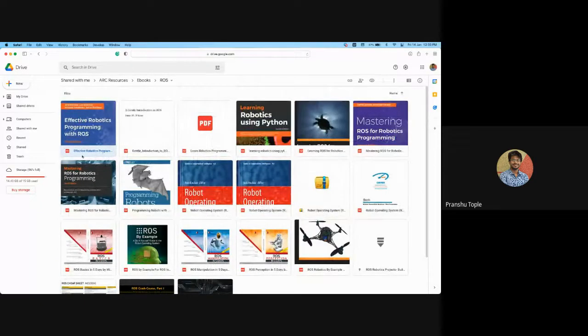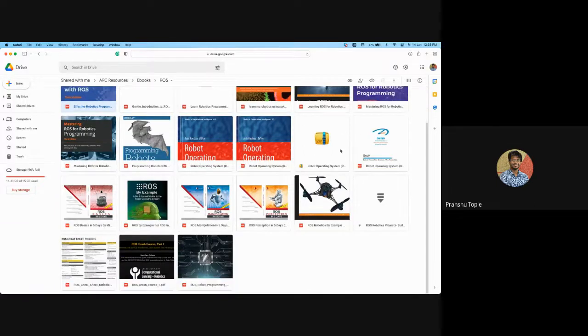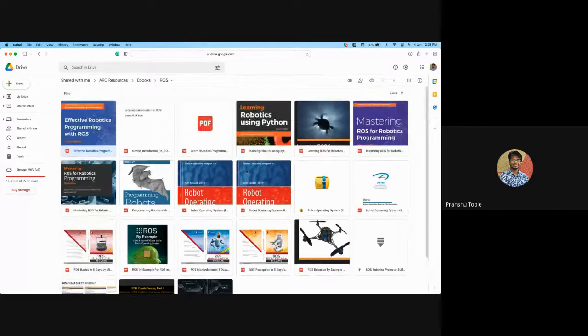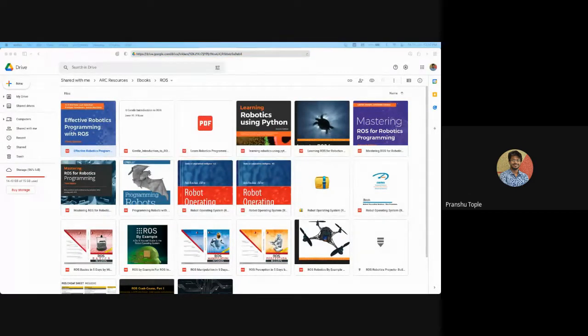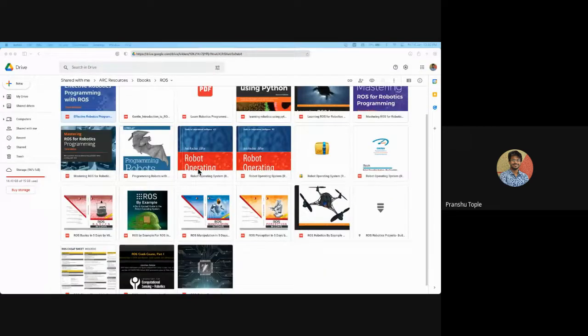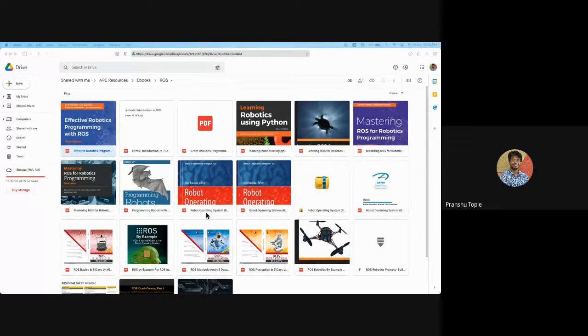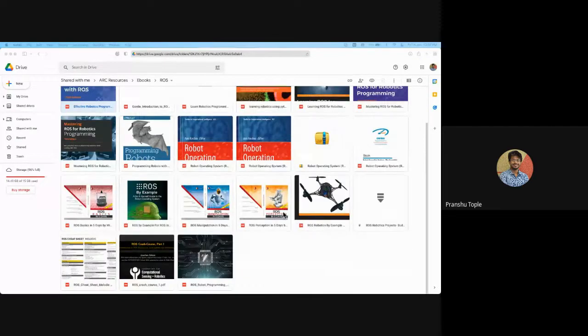Some are by the author that I told you about on the first day, Lentin Joseph. Some are of his, some are of different international authors. And coming to the point, all these books you can refer to. These are really nice. I've shared the link. If you're more of a book person, you can go through these. If you're interested in drones, this is a good book.